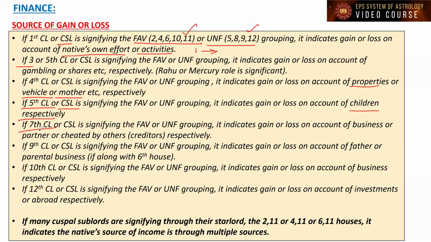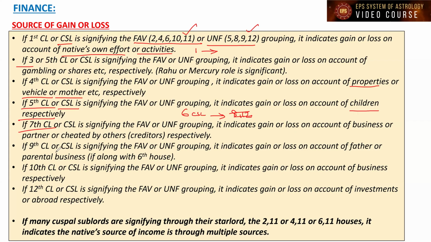Similarly, if the sixth cuspal sublord or sixth cuspal lord is signifying these favorable houses, the sixth house, if you take it as a job, or as loan, right? If through the sixth house, 8 and 12 are connected, it is indicating that this grouping is going to cause trouble or more loans, and the lagna will face obstacles. Instead of that, if favorable groupings are present through the job, the native will face a lot of gain, right? That also we can take.